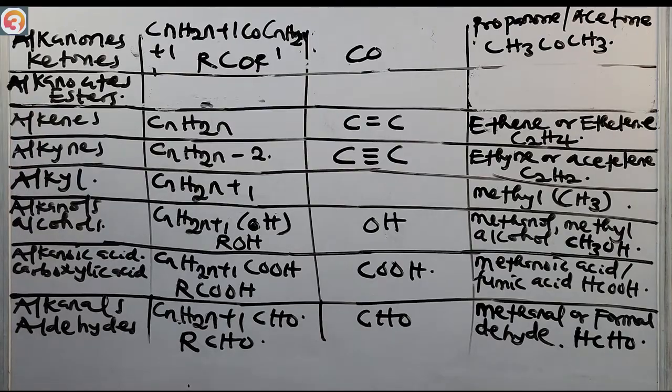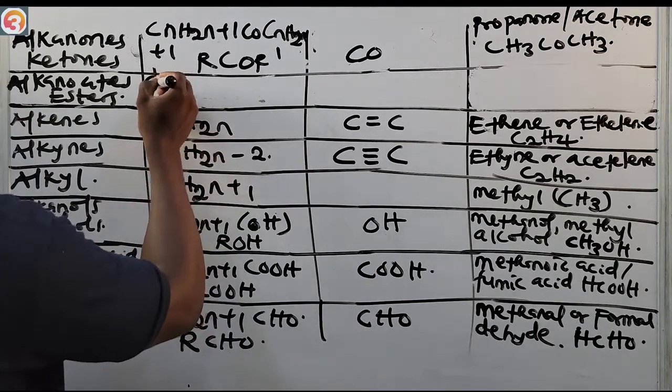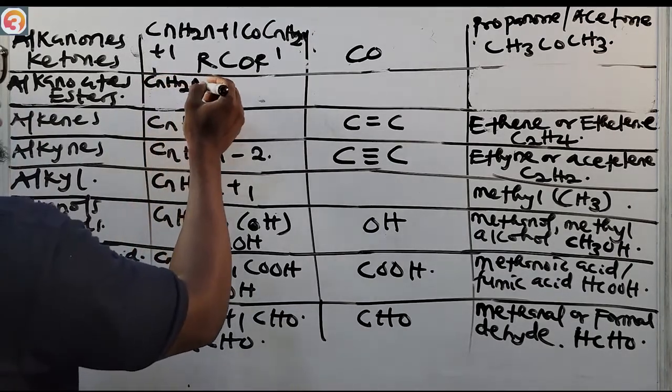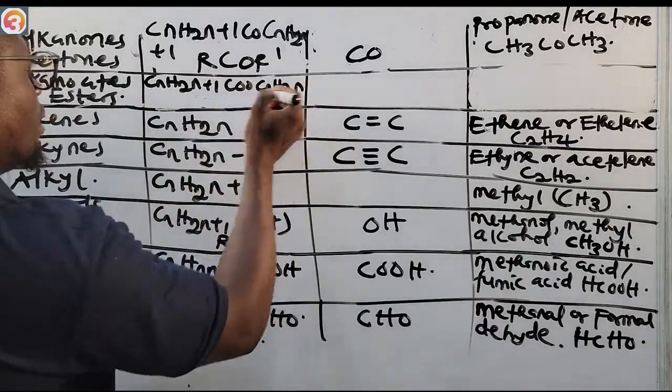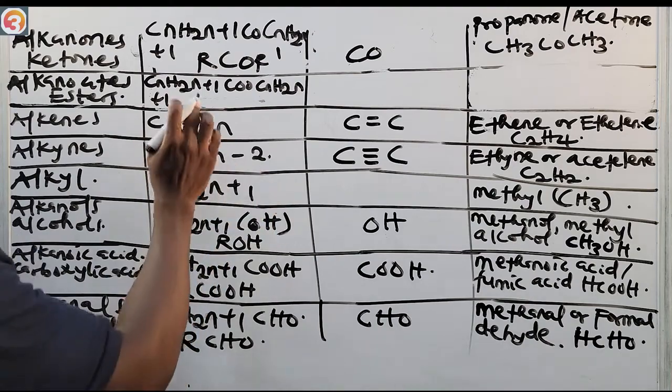Their formula is CnH2n+1 COOCnH2n+1. I hope you are seeing it very clearly.